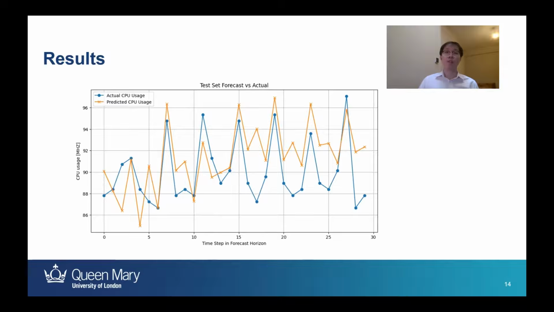This figure illustrates the predicted CPU usage from Mamba compared to the actual CPU usage of the test set. This illustration highlights the accuracy of the model, with its prediction not being too far off the actual CPU usage on the graph.